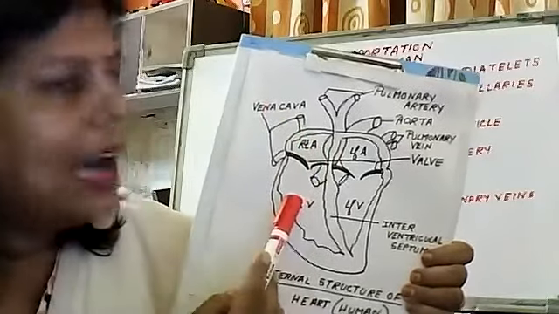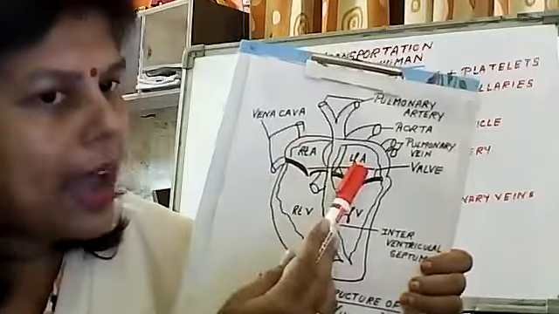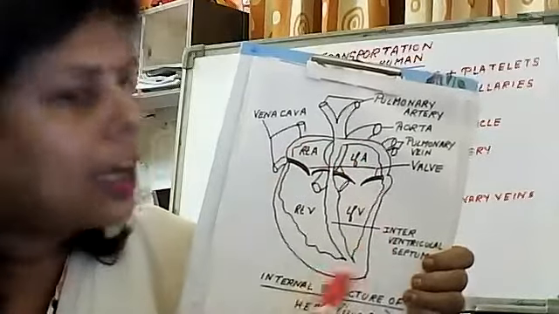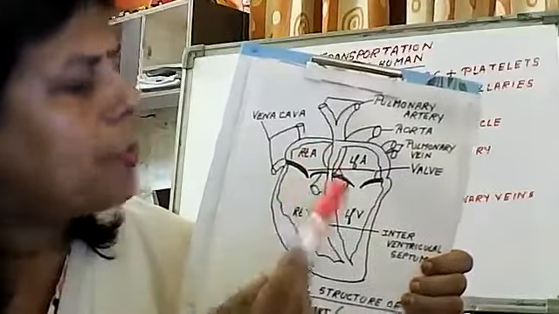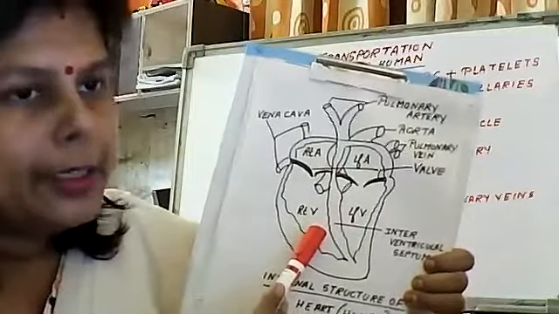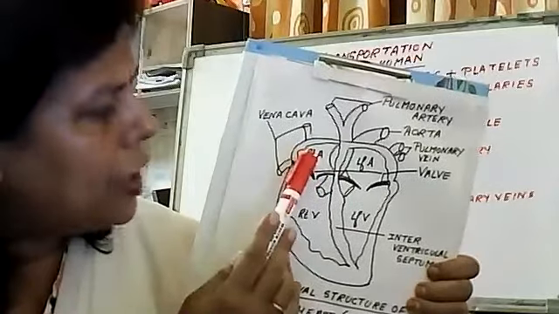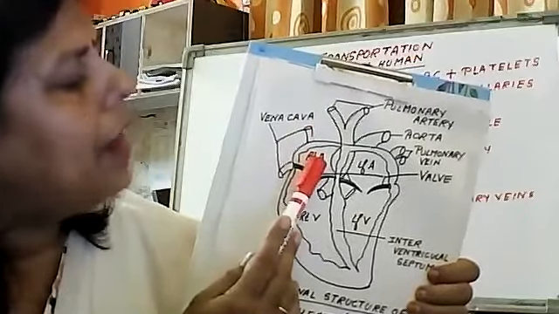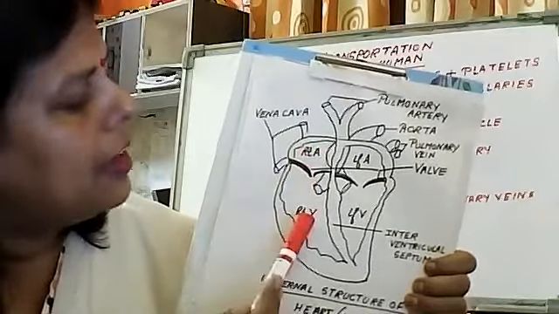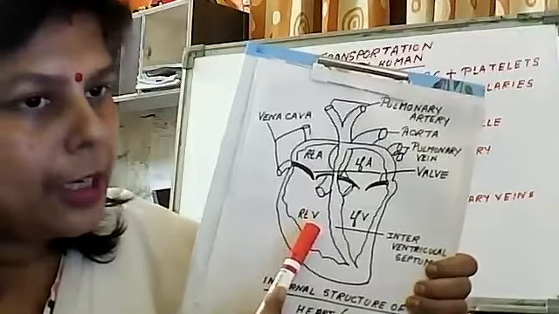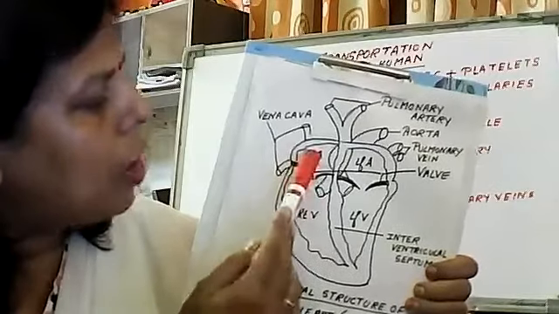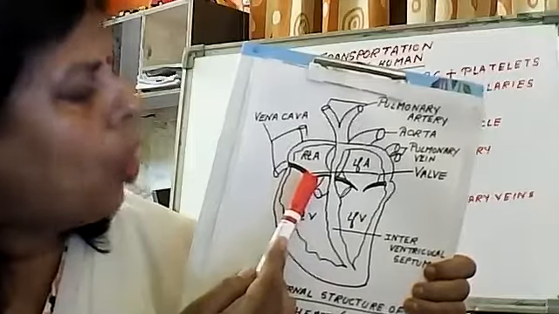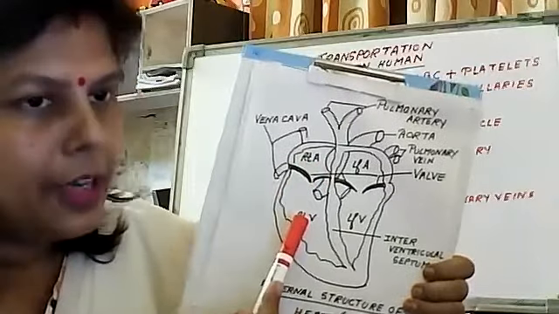This flowing of the blood takes place due to the contraction and relaxation of the cardiac muscle present in the heart. Due to the contraction, the deoxygenated blood from the right atrium enters into the right ventricle. When it contracts, this valve opens and the blood enters here.